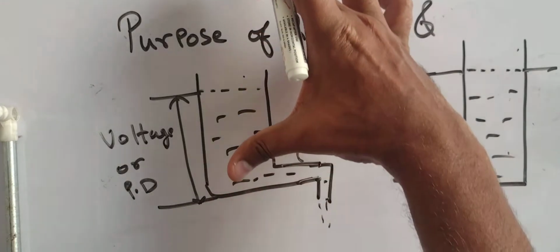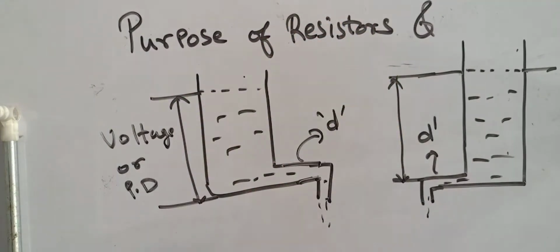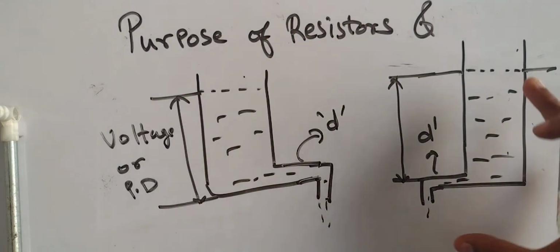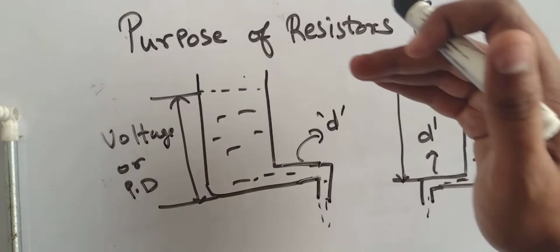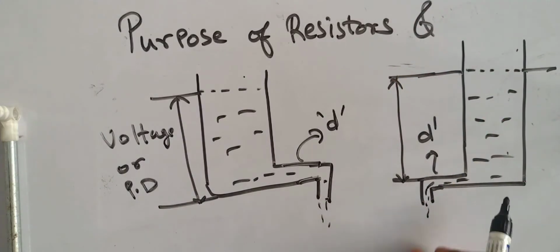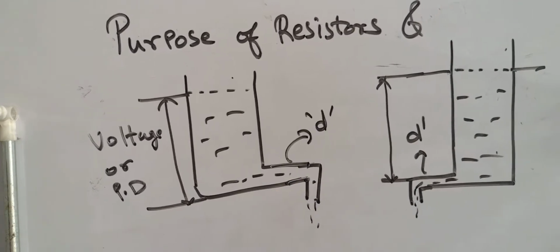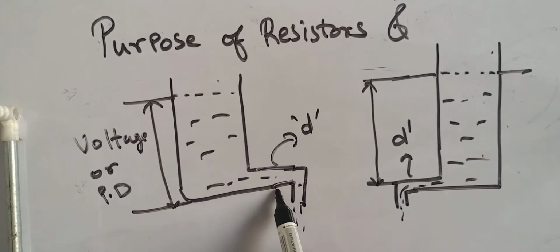If the water level is very high, then more amount of water will come out through this pipe. If here the water level is higher, or the voltage is high, more water will come through this pipe. Now we are getting towards the core. Understand this. This diameter is greater than this diameter. If the diameter of the pipe is larger, more amount of water will flow.